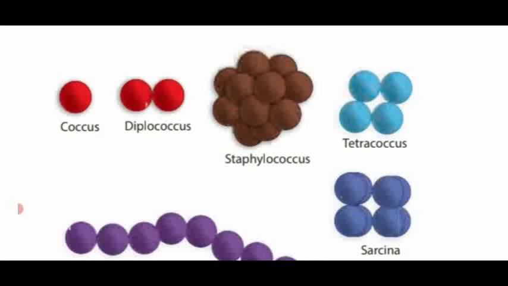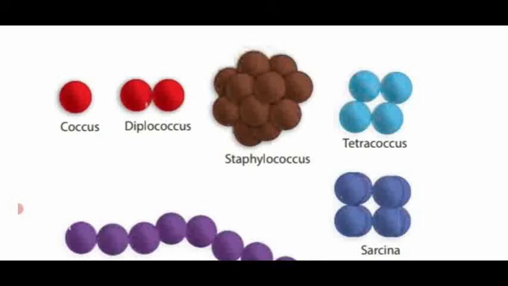Second one, Diplococcus. Diplococcus means two circular shaped bacteria joined together. That is named as diplo. Di means two. So two circular shaped coccus are joined together. They are forming the Diplococcus bacteria.